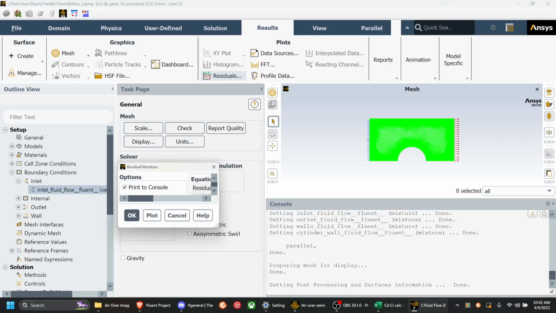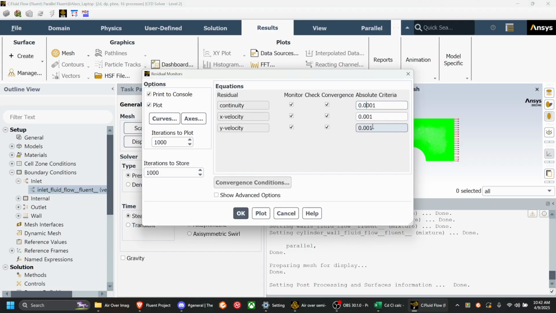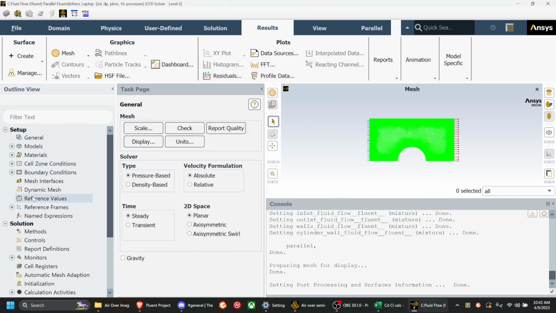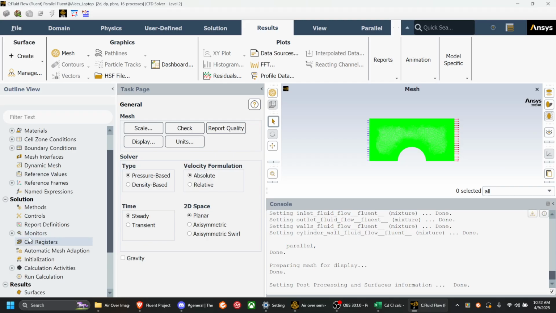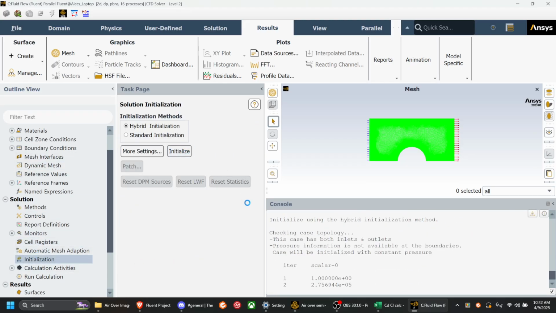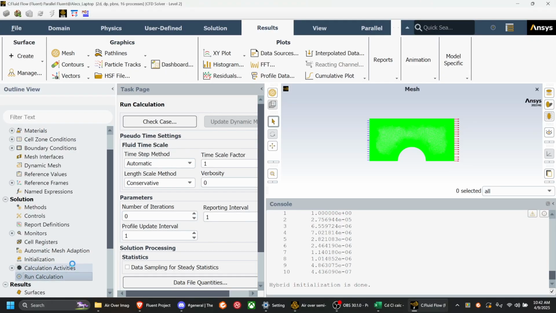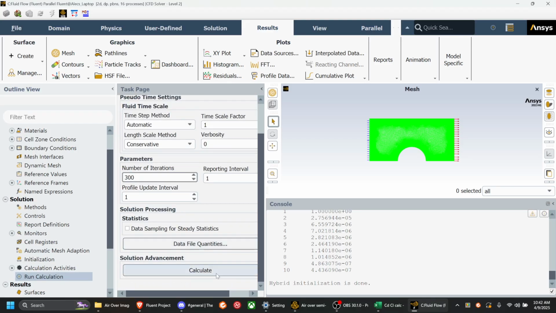And I will also again do the residuals, but set it to be more precise before deciding that it works. Yeah, so initialization, initialize, and run calculation, 100 iterations, and calculate.